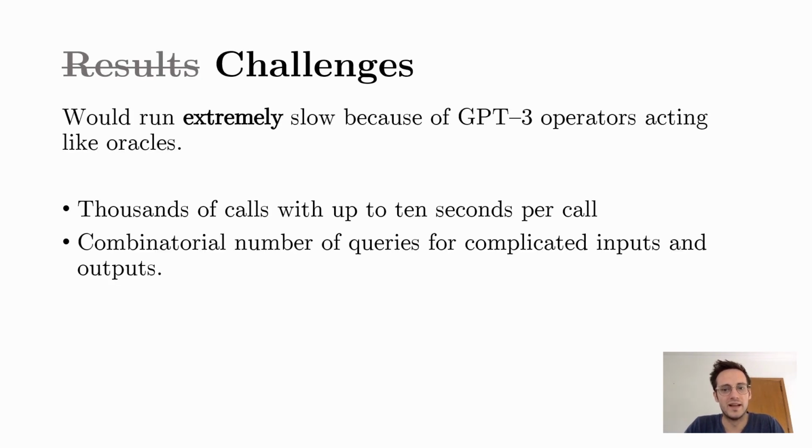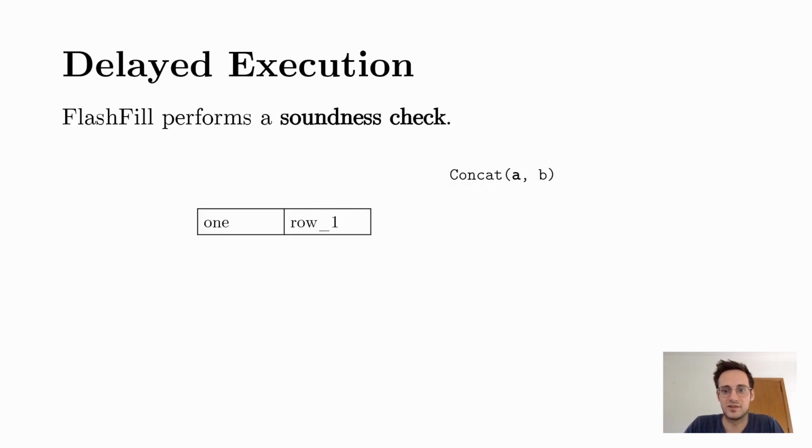Or do we? Implementing and running the described system would work, but it would work extremely slow. During learning, thousands of calls to the model are made for complicated examples, with each call taking up to 10 seconds. Even if the calls were instant, the combinatorial number of queries for the given examples quickly blows up the search space. But why does it make thousands of calls?